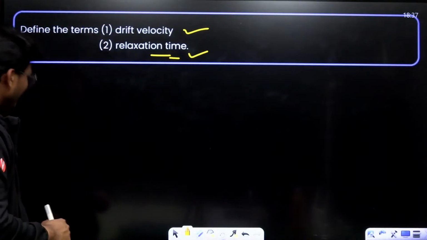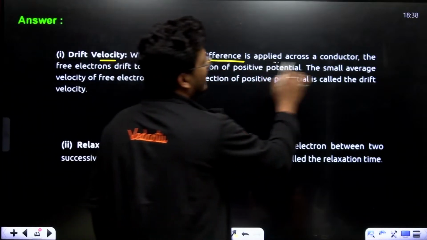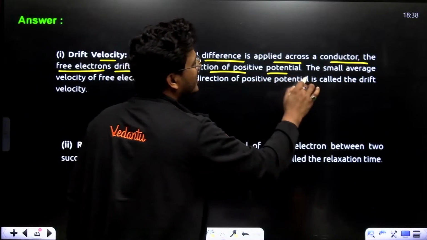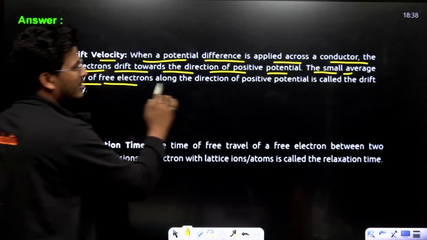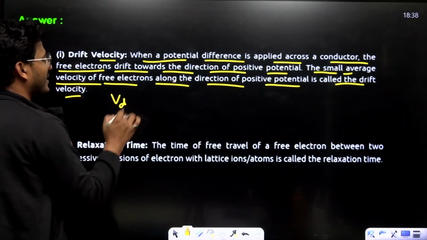Drift velocity: when a potential difference is applied across a conductor, the free electrons drift towards the direction of positive potential. The small average velocity of free electrons along the direction of positive potential is called drift velocity, represented by Vd.